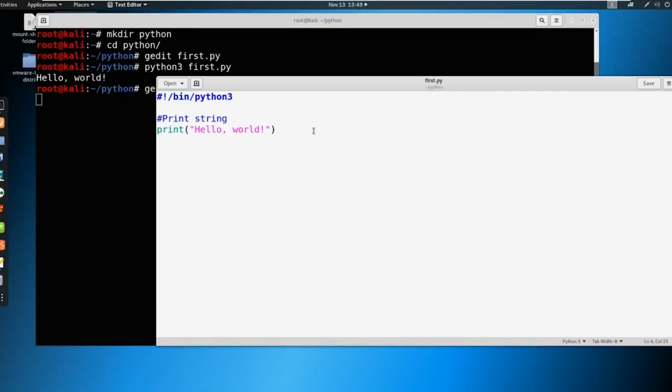The nice thing about strings is we could use double quotes, or we could use single quotes. So we could say hello world like this. And we can also use multi-line strings. I'm going to hit enter twice here, and we could say print. What if we have a long quote? We could say something like, this string runs, and then multiple lines, like this. And we just put that in triple quotations like this.